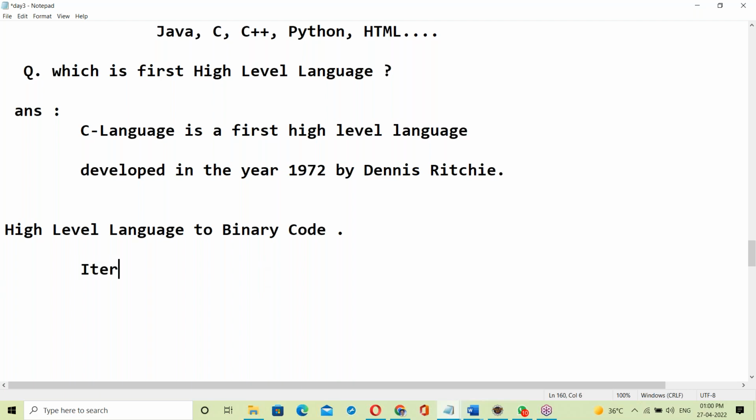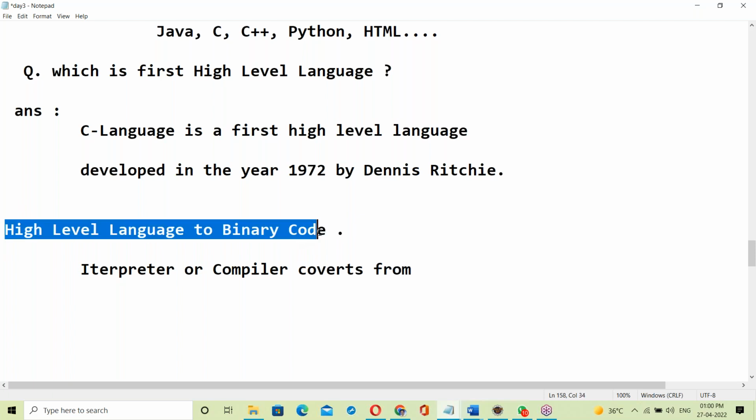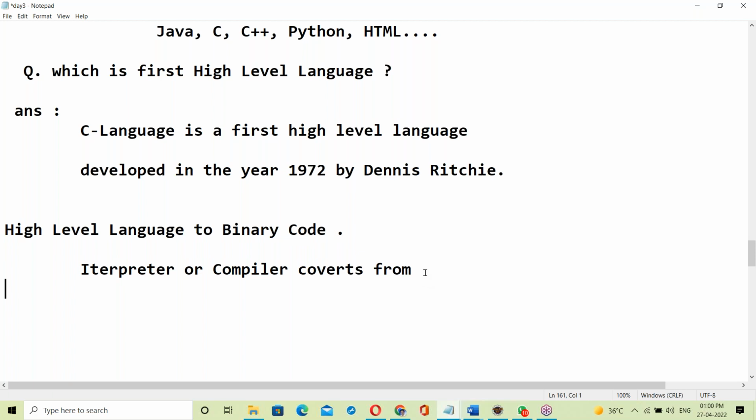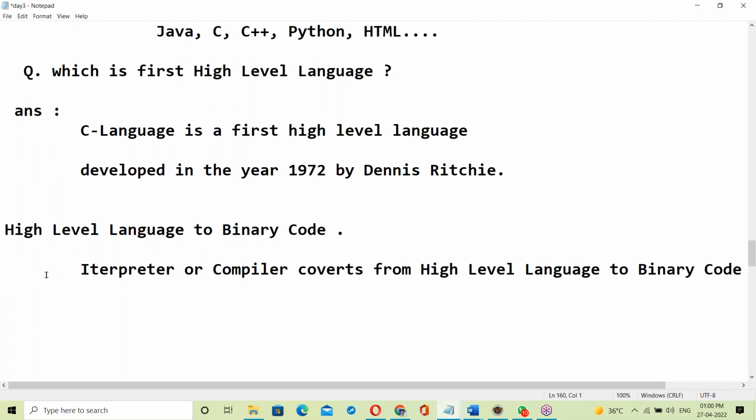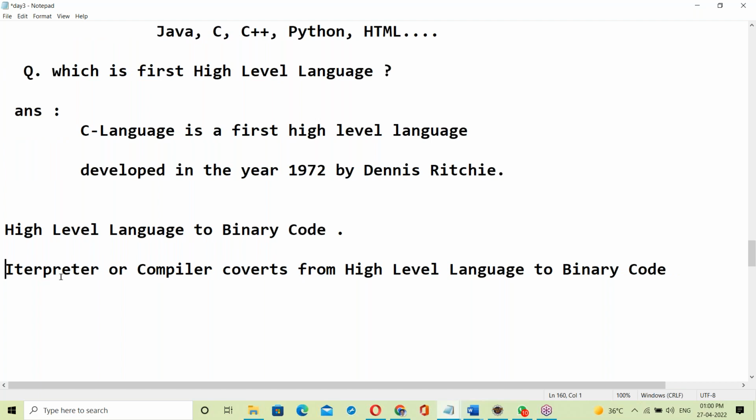Either an interpreter or a compiler. Either an interpreter or a compiler converts from high level language to binary code.